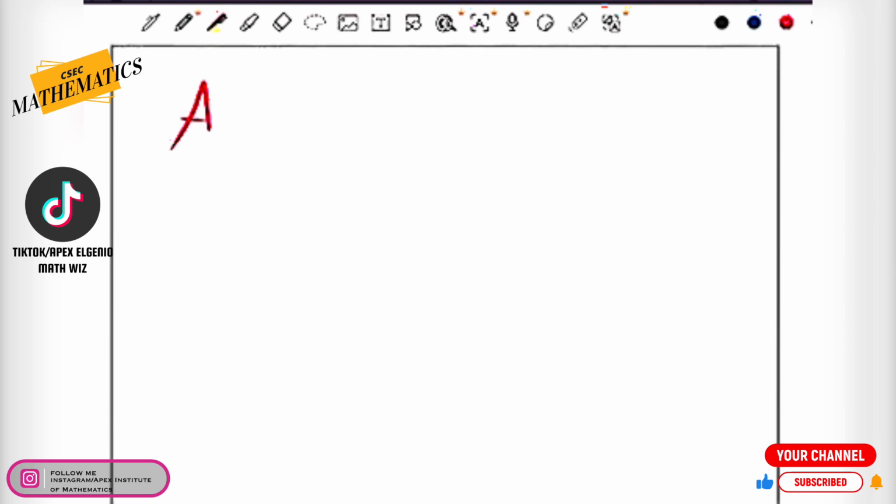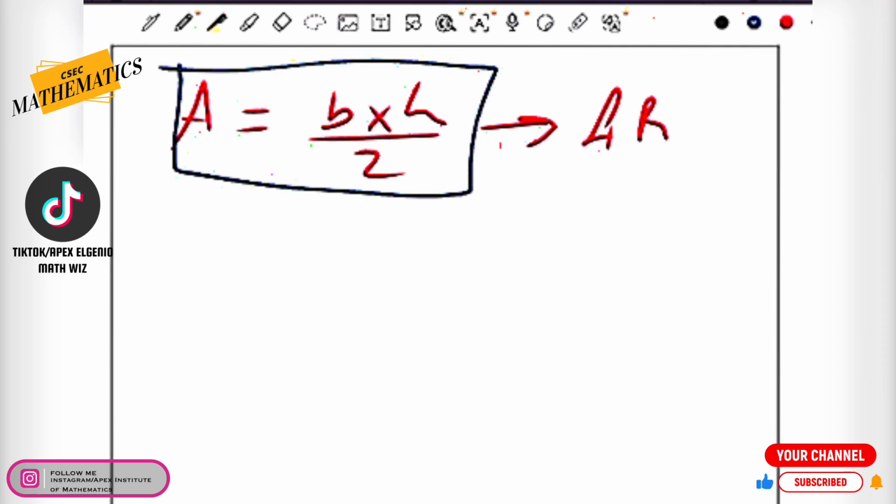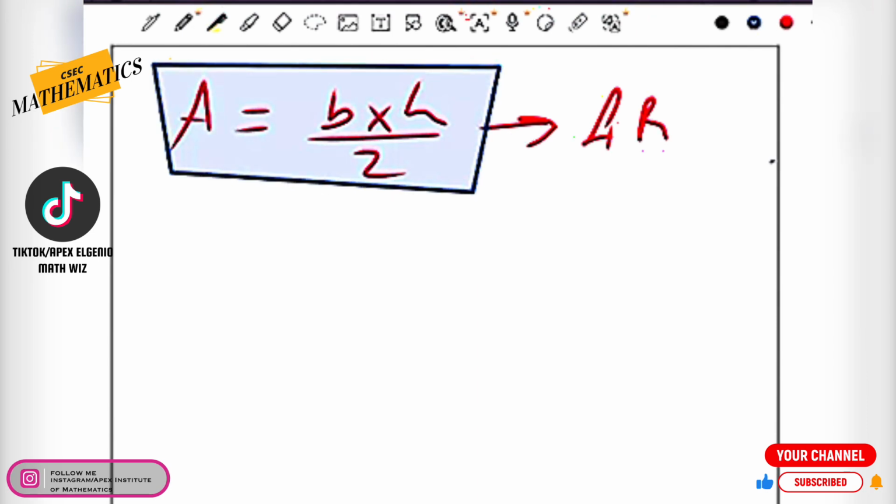Now, the area of a right angle triangle is base times height divided by 2. I have this technique that I teach my students, especially because they are crash course students and these are topics that they would not have grasped or understood in their prior math classes over the years. I use a technique known as the golden rule. That's what I label it as, the golden rule. And the golden rule is where you write down your formula and then you substitute the values that you have into the formula.